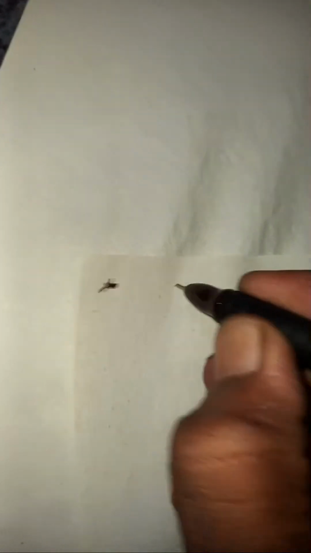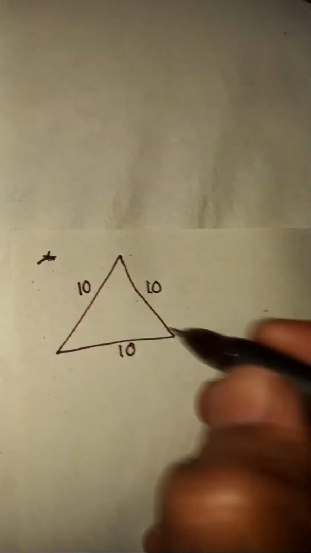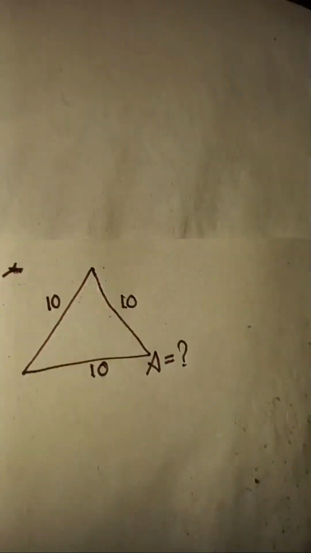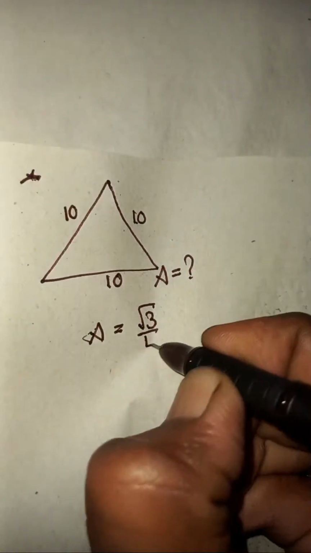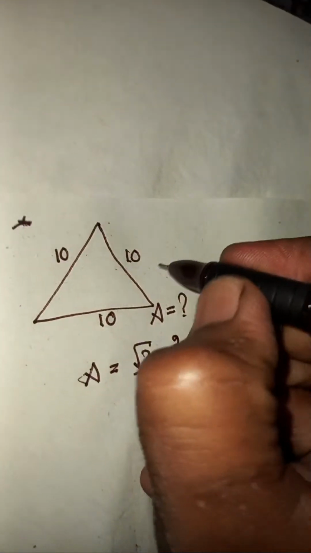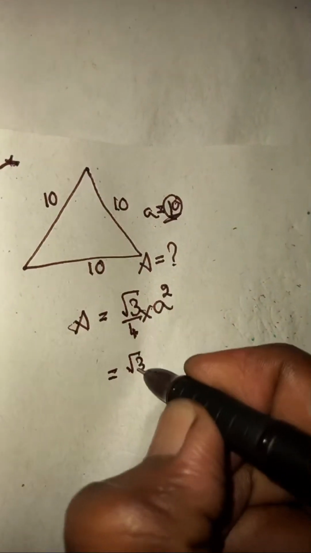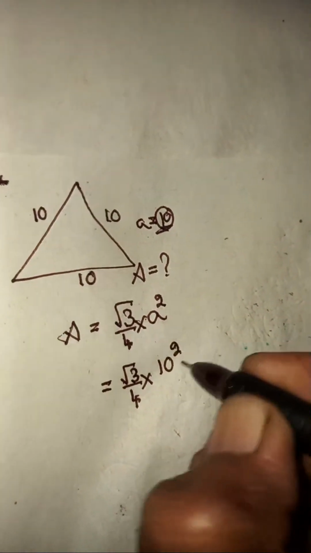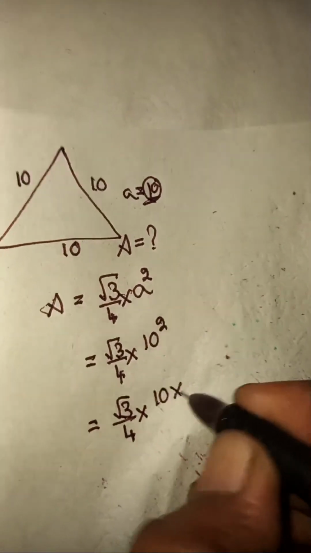Now let's take even one more problem. In this problem I'm going to tell what's the area of a triangle. Here they have given this triangle where all sides are equal to 10 units. When all sides are 10, they ask what's the area, and you can write this. Area of equilateral triangle is root 3 by 4 times side length squared. Here side length is 10 units. You're going to get root 3 by 4 times 10 squared. 10 squared is root 3 by 4 times 10 times 10.